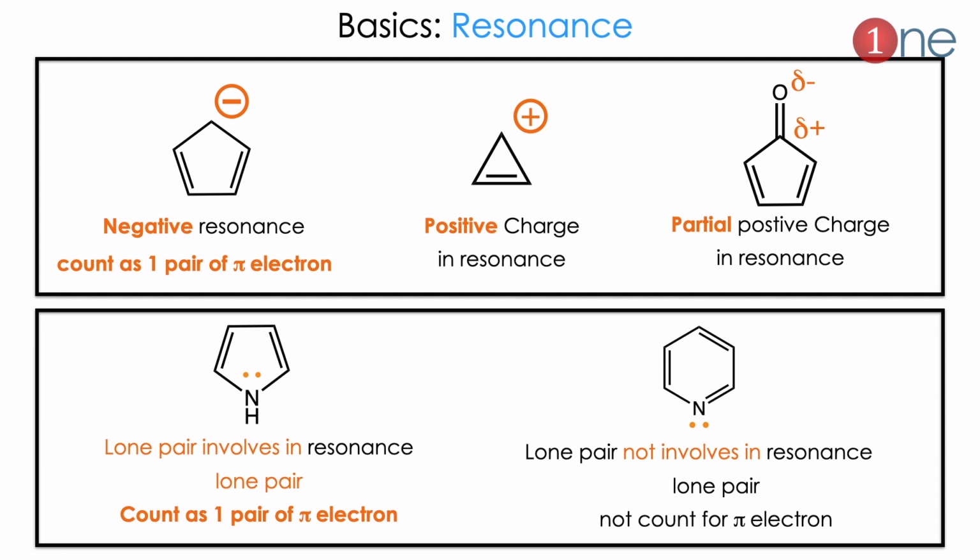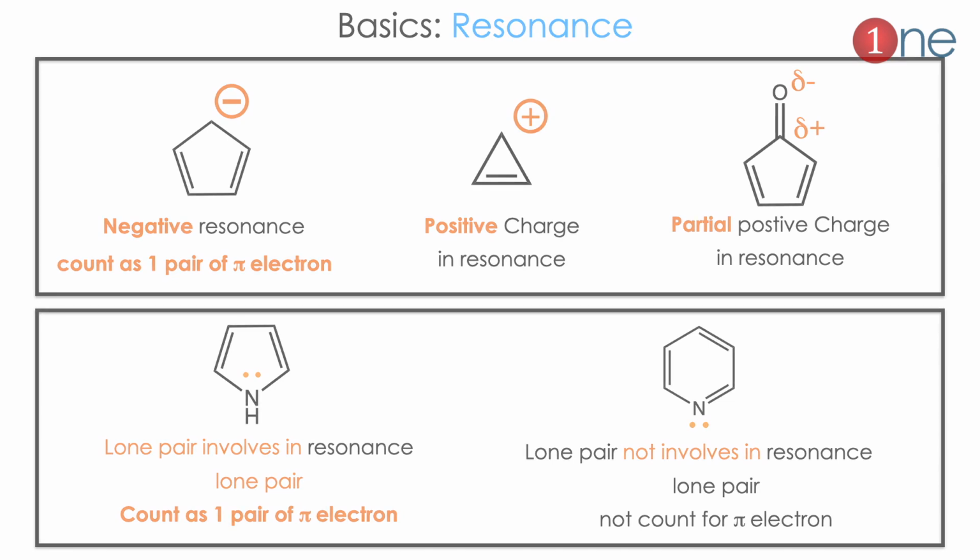The very important thing you should know is that if an anion comes, you should count it for pi electrons. Similarly, if a lone pair participates, you should count it for pi electrons. But you should not count partial charges. So you should know the basics of resonance here.